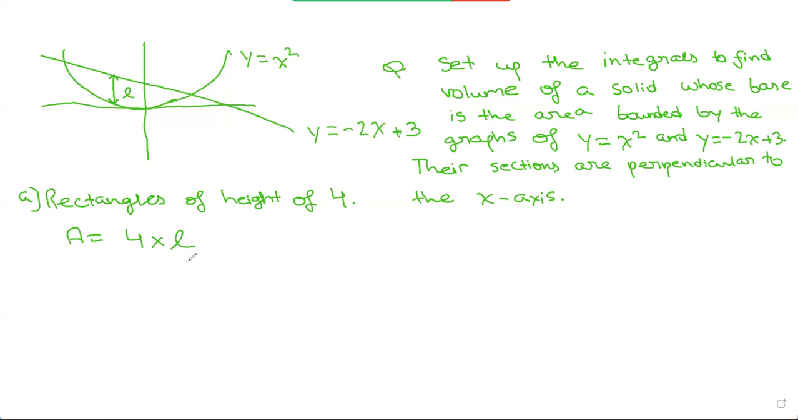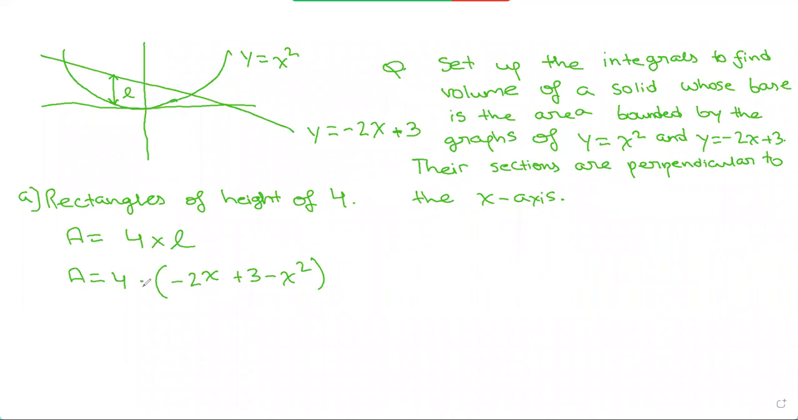So now how do we find L? L is minus 2x plus 3 minus x squared. So then the area would be 4 times minus 2x plus 3 minus x squared. So 4 times minus 2x plus 3 minus x squared. So this is our value for area.